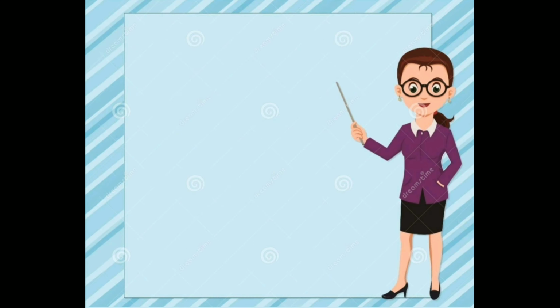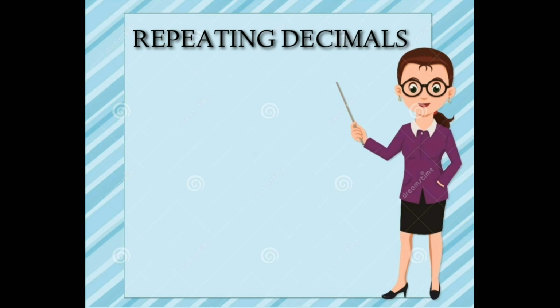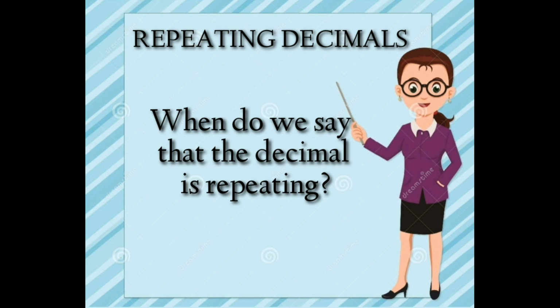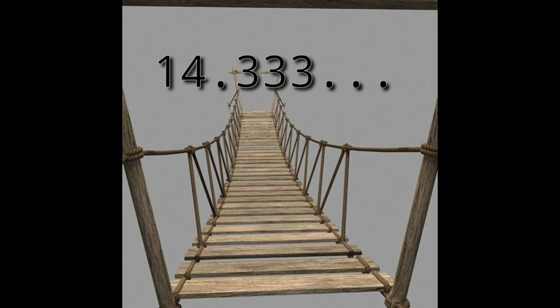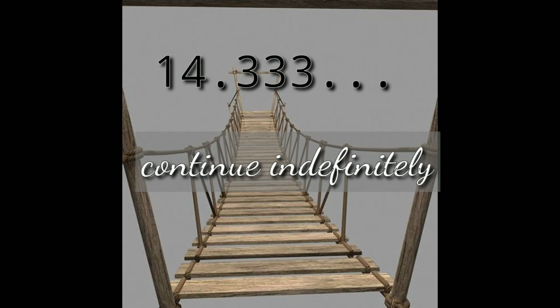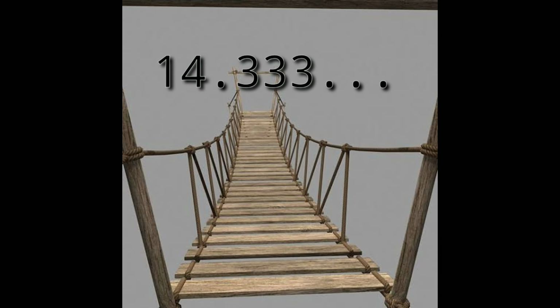Now, let us proceed to repeating decimals. When do we say that a decimal is repeating? Suppose we are building a bridge to go over a river. When we try to calculate how long the bridge needs to be, we end up with a decimal number, for example, 14.333 and so on. For each decimal place, we end up with the number 3 and recognize that this pattern will continue indefinitely, and it is a repeating decimal.